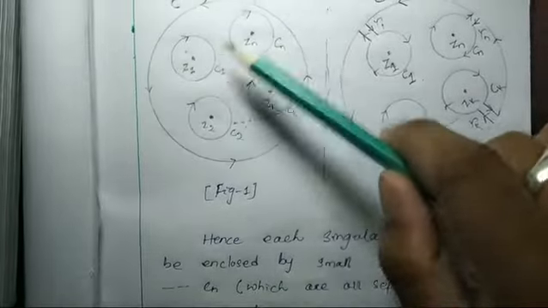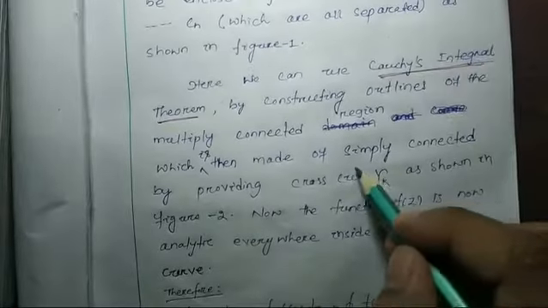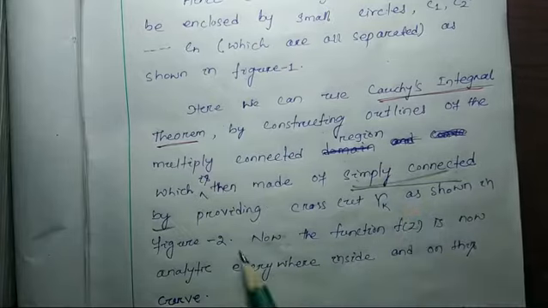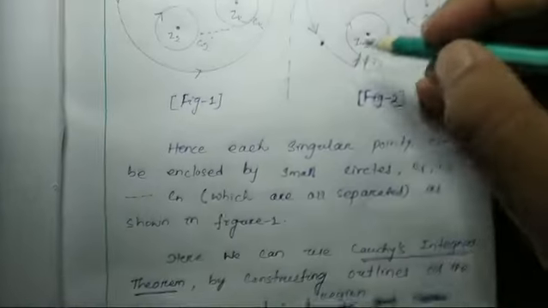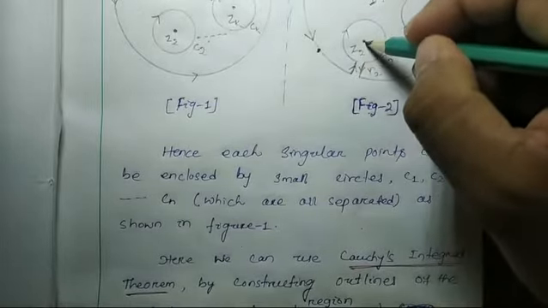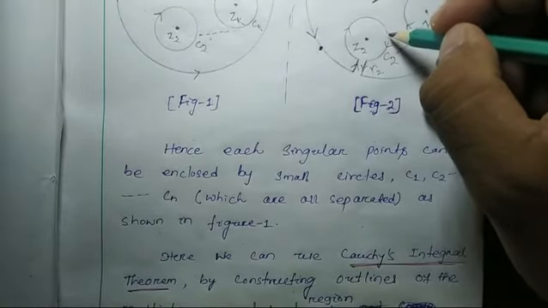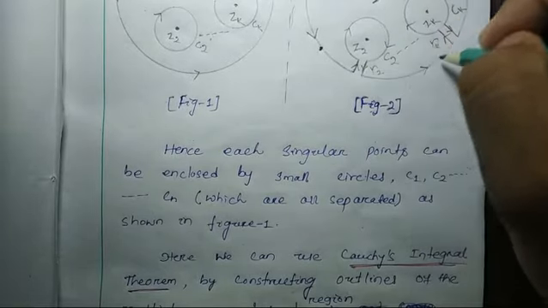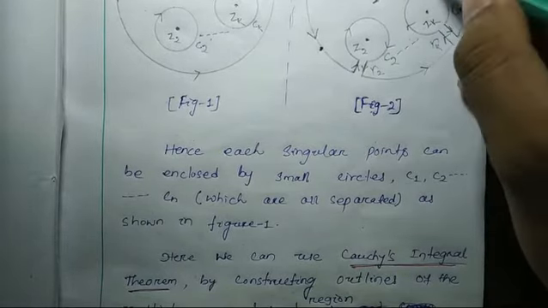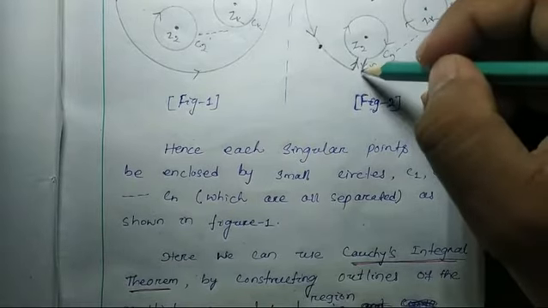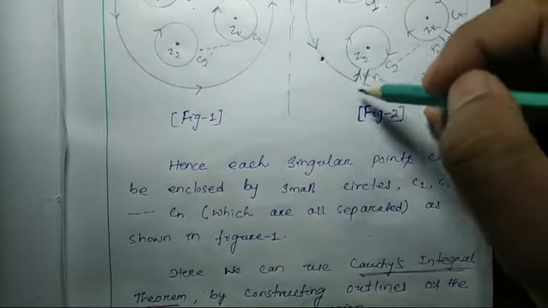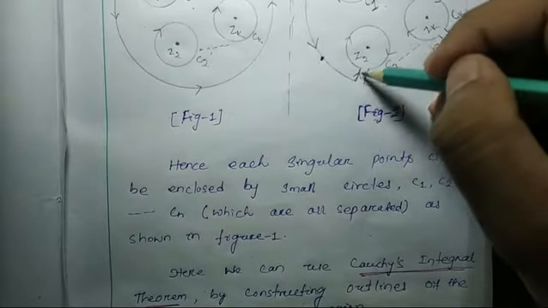These multiple curves are transformed into the so-called simply connected region. Simply connected means in one connector it has to connect all the curves. Simply connected by providing crosscut means here I cut something and go to this point, follow around this point, and come out on the surface. Then the same thing I have done for this point and this point. So the multiple connected region is transformed with the help of crosscuts into a simply connected region.